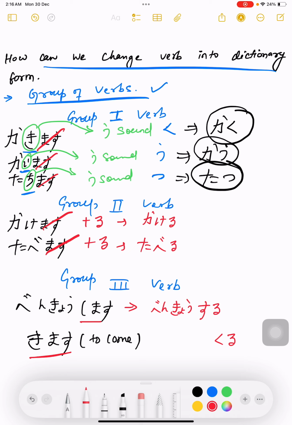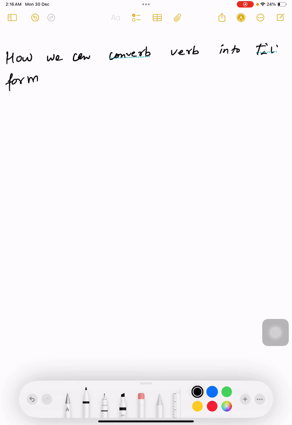Now I will tell you how we can convert the verb into nai form. Let's divide into three parts: group 1, group 2, group 3.